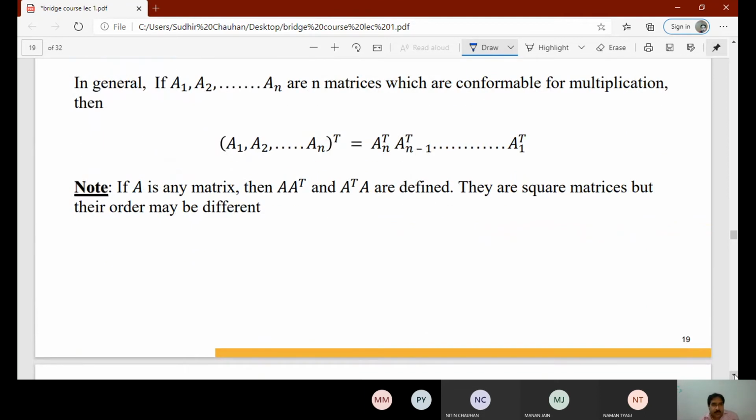In general, if A1, A2 up to An are matrices which are conformable for multiplication, that is multiplication is possible, then we multiply all and take the transpose, that will be equal to what we get if we take the transposes and then multiply in reverse order.